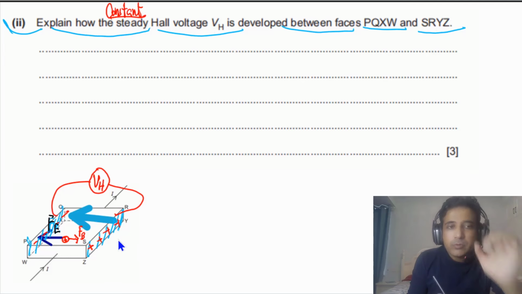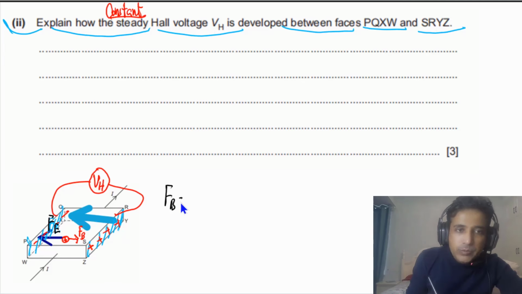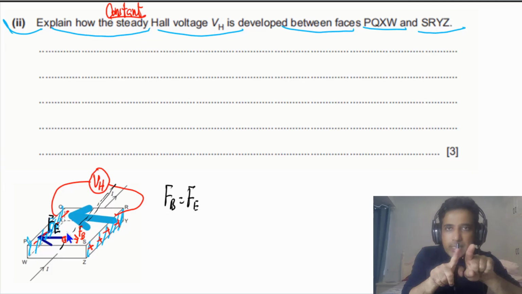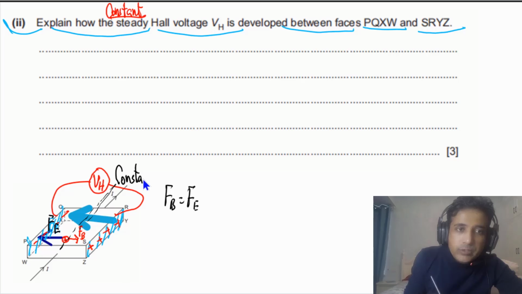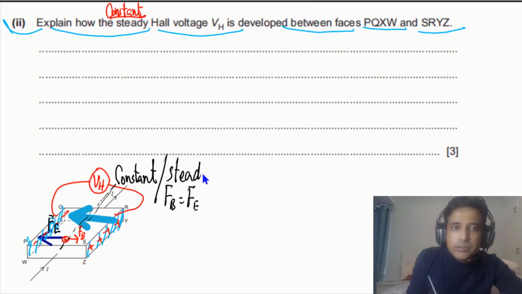So when these two forces are equal, the current will just flow in a straight line. It means charges will not be deflected towards the positive plate or towards the negative plate. And at that point, this Hall voltage will have reached the maximum value, or we can say this Hall voltage will be constant, or you can say it will be steady, or you can say it has reached the maximum value. So you have to understand only these points. If you have this understanding, then you can write down the answer.